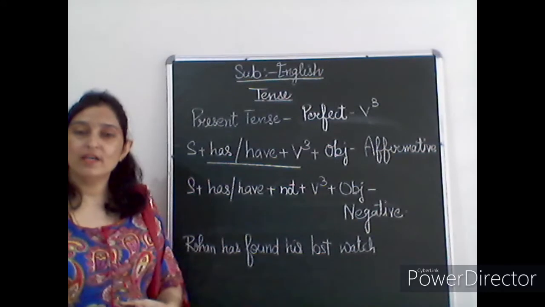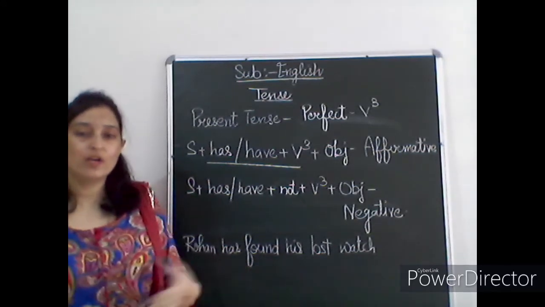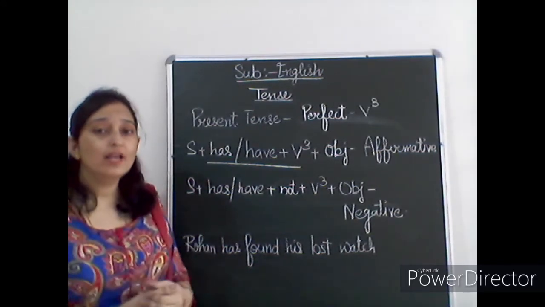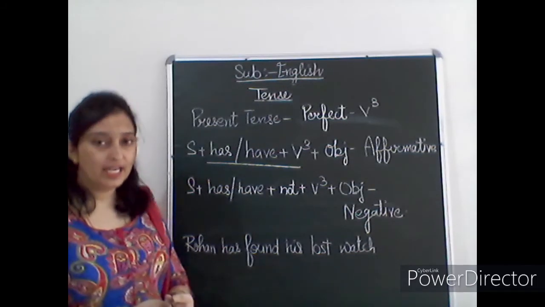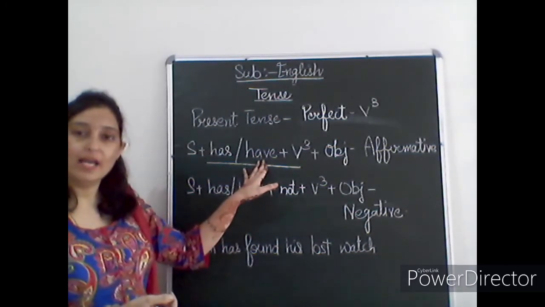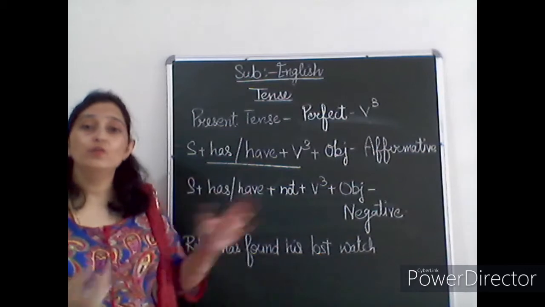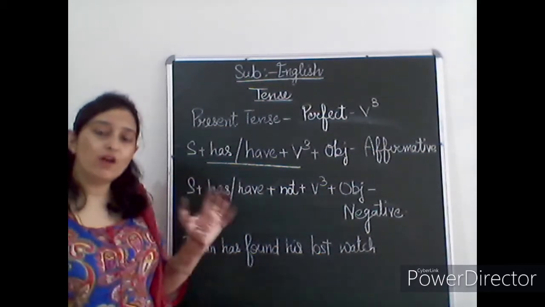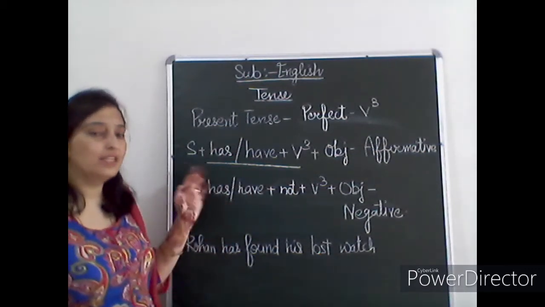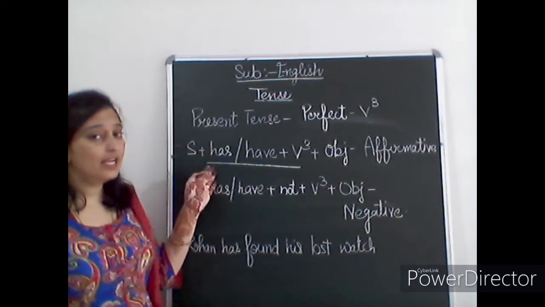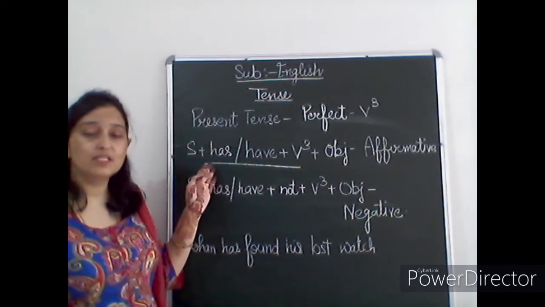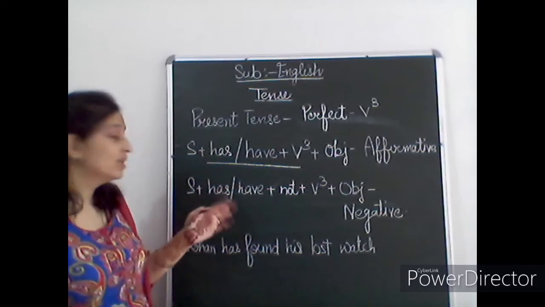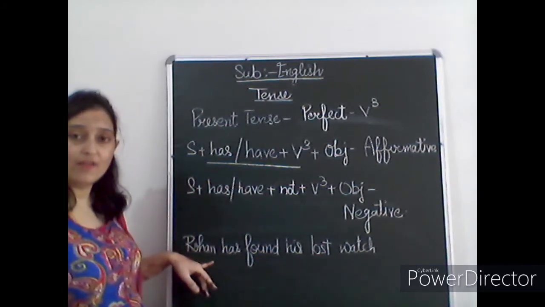And you all are aware which ones are singular and plural. For I, we, you, they, we will write have: I have, we have, you have, and they have. And for the singular, just like he has, she has, it has, or any person's name you can use here.